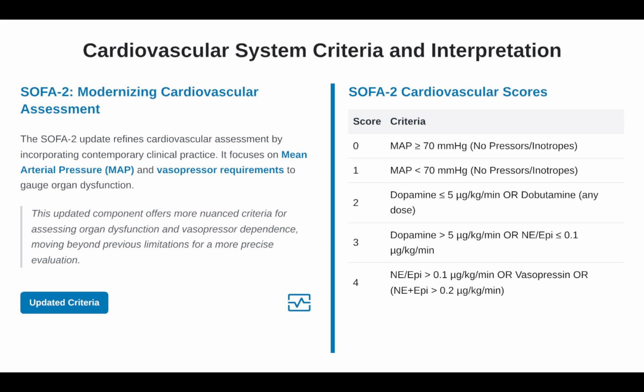Interpretation: a score of 4 means vasoplegic shock, mortality over 80%, as in a patient with MAP 55 on a norepinephrine infusion. Non-invasive support like NIV can mitigate, but a score of 3 flags high risk. Clinical example: a post-cardiac surgery patient with MAP 58 and low-dose vasopressin scores 3, prompting a fluid challenge or inotropes.